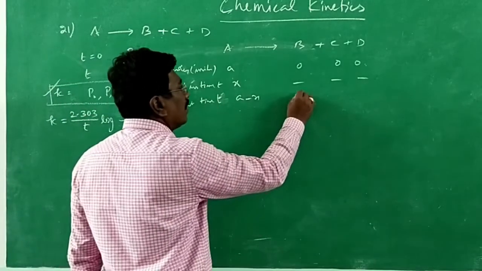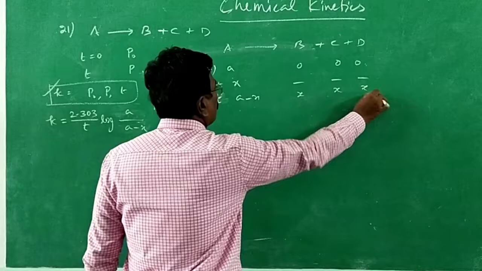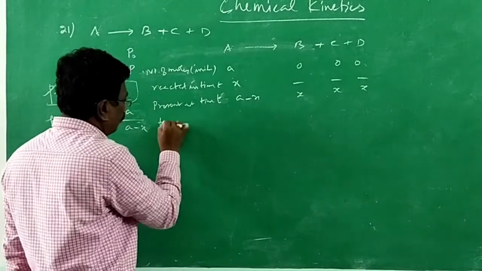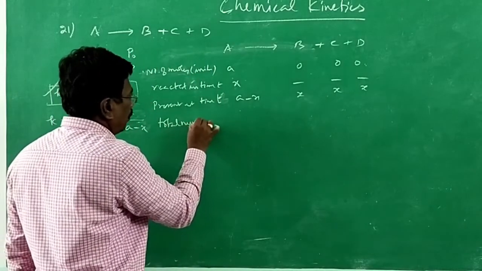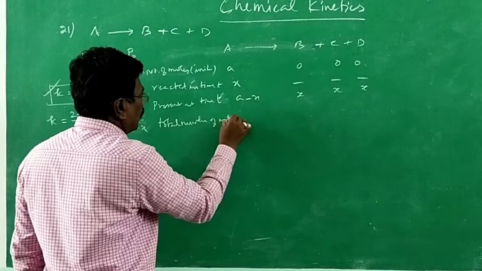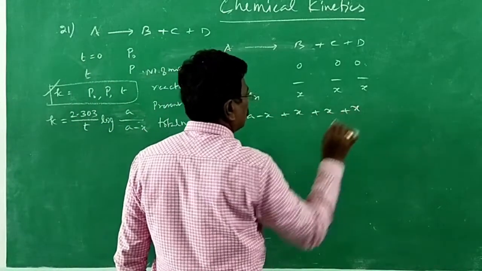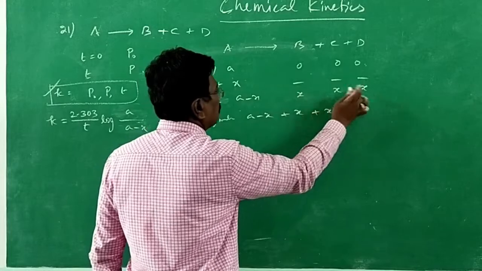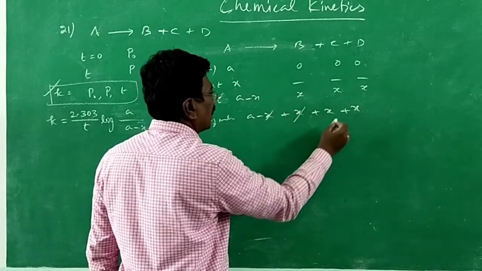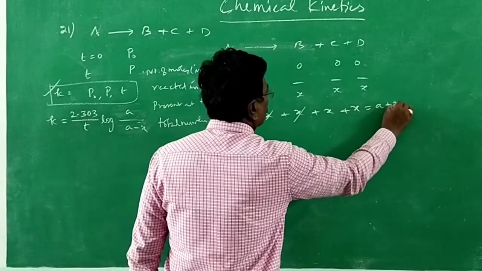Here, x will be formed of each product. So total number of moles is A minus x plus x plus x plus x. X and minus x cancel, therefore it will become A plus 2x.